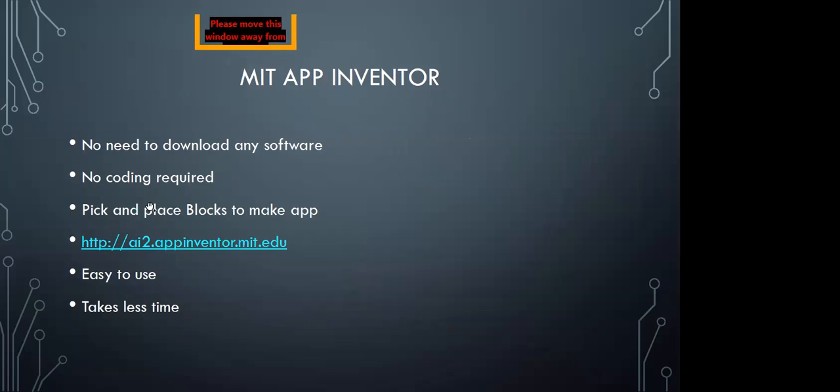These are its advantages: no need to download any software, no coding required. Pick and place blocks, like we did in Tinkercad, the same graphical programming is there. This is the web link of MIT App Inventor. It is easy to use and takes less time. So let me open it.